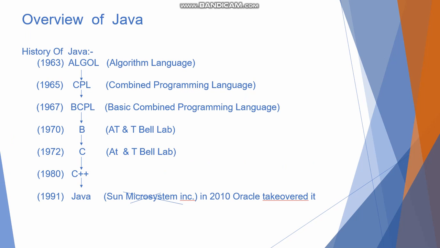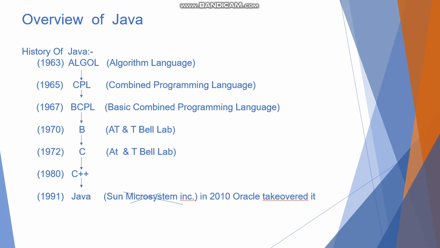After that BCPL came in 1967, which was an advanced version of CPL, and only the B was added. So its full form is Basic Combined Programming Language. Both these languages, CPL and BCPL, were developed in University of Cambridge. BCPL was developed by Martin Richards.